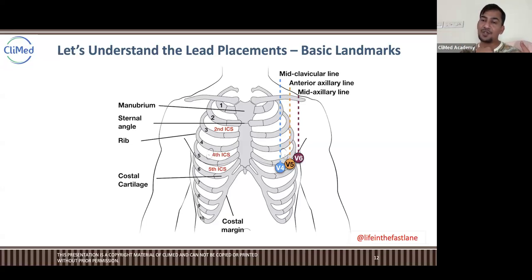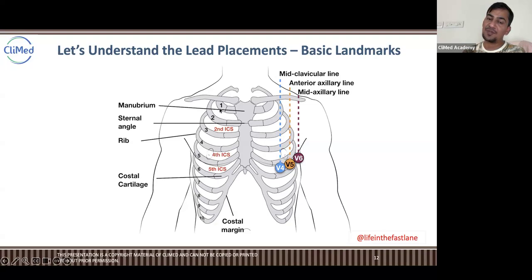When the body is divided into right and left, this is completely the middle of your left side. That is called the mid clavicular line. They place it between the fourth and fifth. If you look at these bones, one, two, three, four, and between four and five is the fourth intercostal space. This is the second intercostal space between